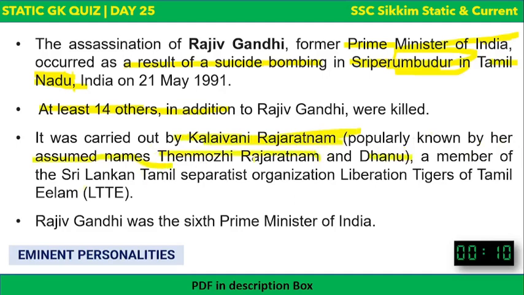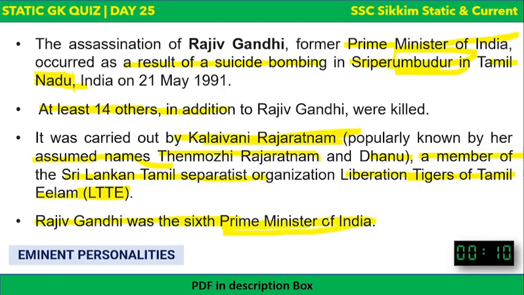Kalaivani Rajaratnam was a member of the Sri Lankan Tamil separatist organization, the Liberation Tigers of Tamil Eelam, that is LTTE, a very famous organization. So the LTTE was responsible for the assassination of Rajiv Gandhi, the sixth Prime Minister of India.